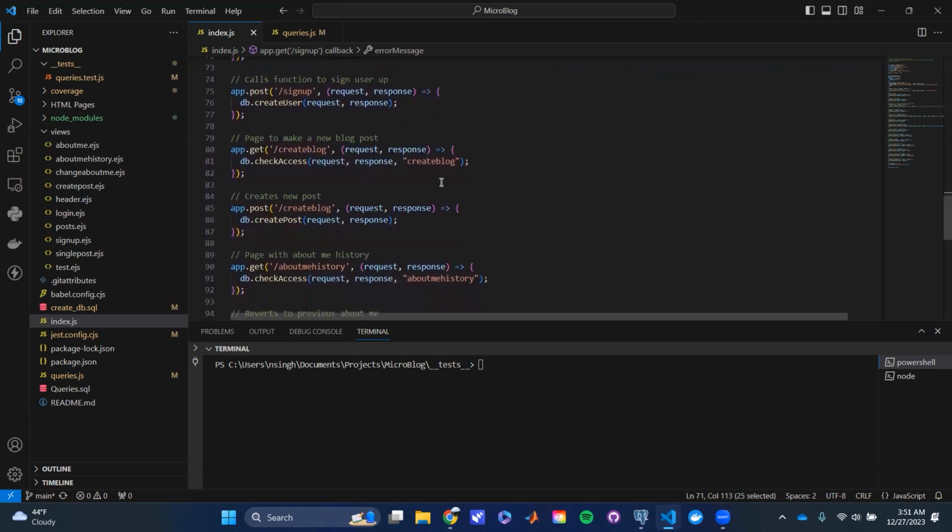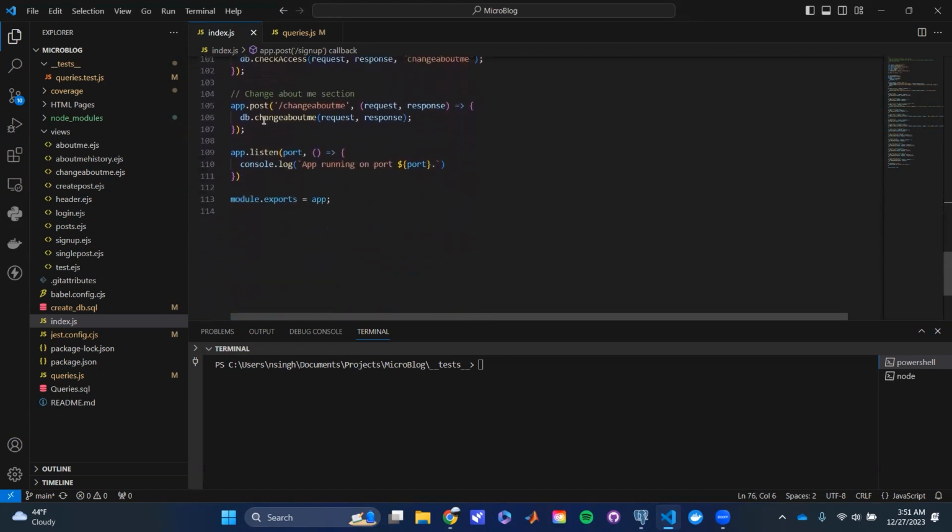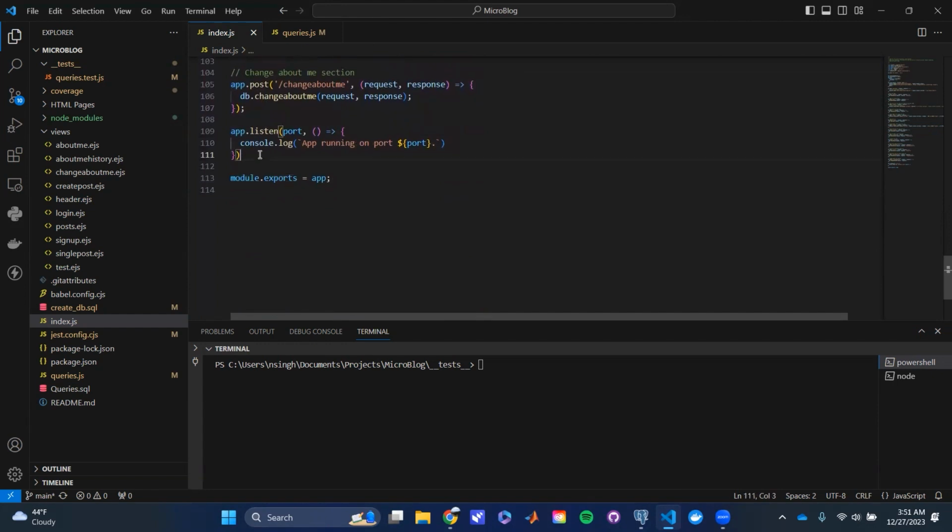And if, for example, you click submit on the sign up page, then it will call this function from the other file, which we'll get to. And this kind of goes for all of them. And then this down here, just saying that we're always listening in this port number, and that's good.